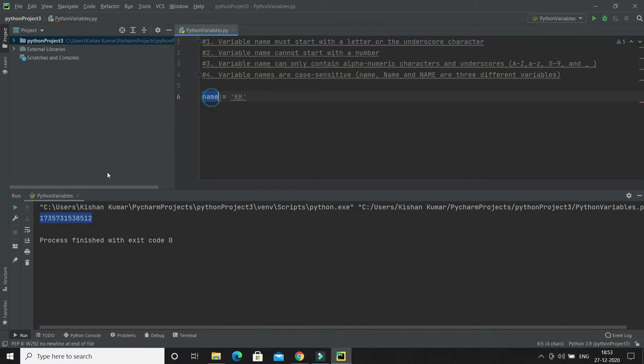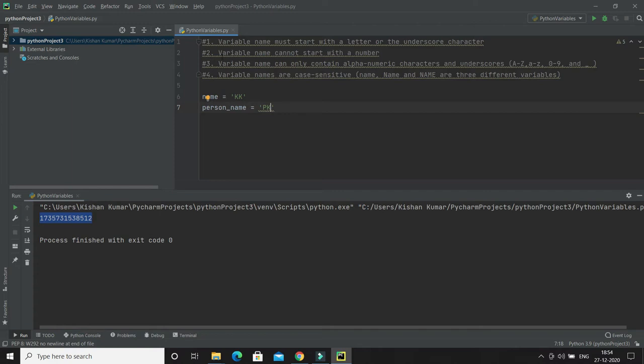This is absolutely fine because as per this rule, variable name must start with a letter. It has started with the letter n. And it can have an underscore as well. Let's say person underscore name, with pk. That is perfectly fine.